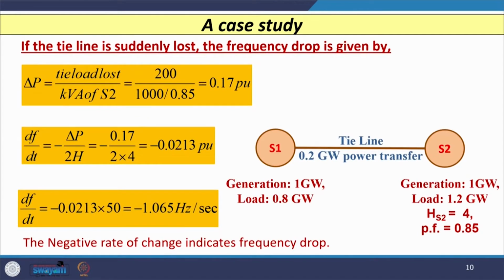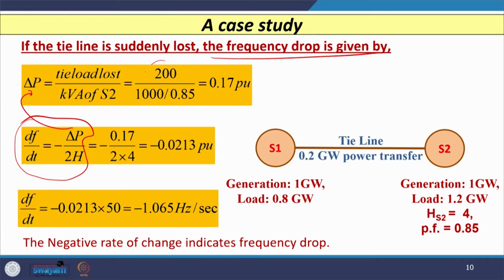So, let us consider one case study to understand the concept of the decline in the frequency. If the tie line is suddenly lost, maybe because of a fault or some other issue, then the frequency drop is given by df/dt = -ΔP / (2H). ΔP can be calculated from the load lost.